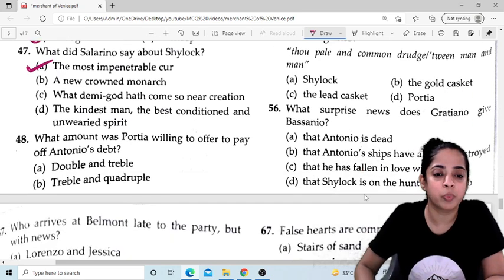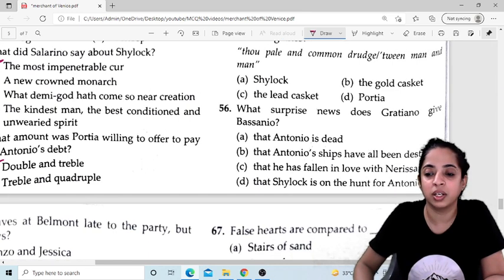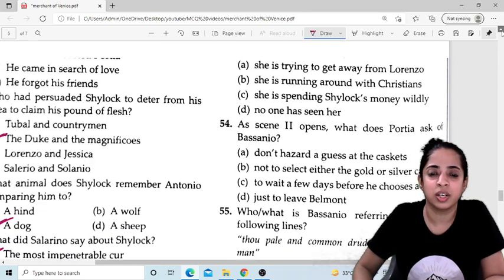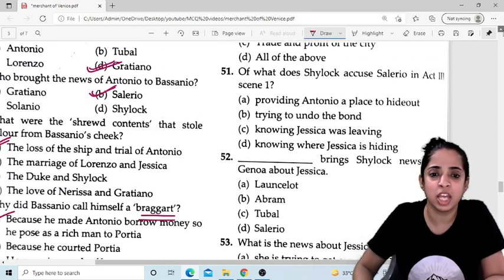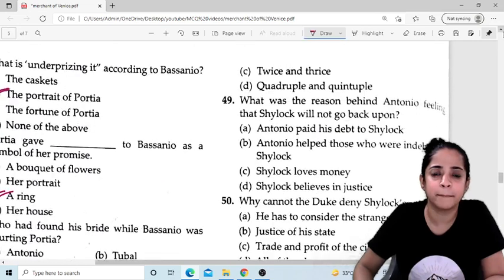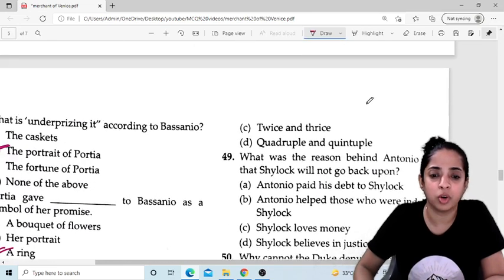What amount was Portia willing to offer to pay off Antonio's debt? So how much? Double and treble. Okay. But he did not agree. Next, come on to the right side of the page. Question number 49.